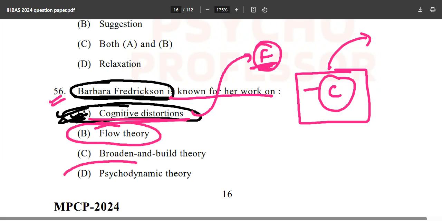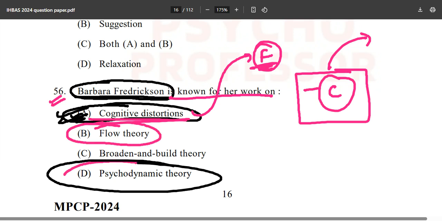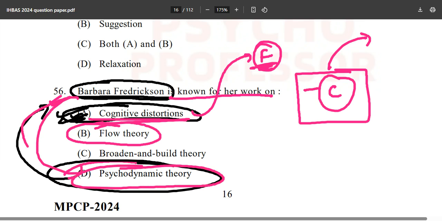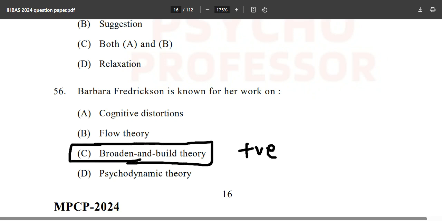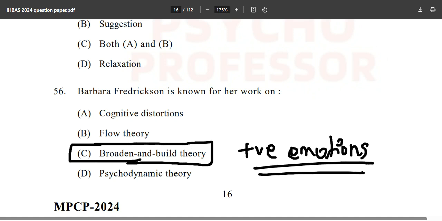See, obviously you know psychodynamic has nothing to do with Barbara Fredrickson. Okay, Barbara Fredrickson has nothing to do with the psychodynamic theory. Now Broaden and Build theory is the correct answer. This is absolutely the correct answer. Broaden and Build theory on what? On positive emotions.